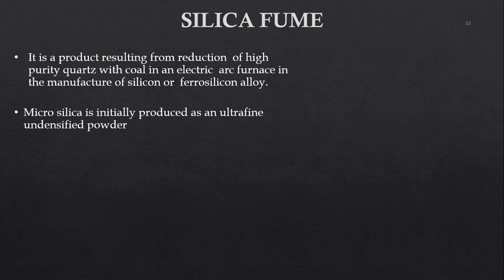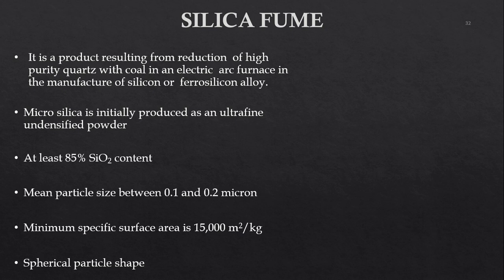Next, we have silica fume. Silica fume is another industrial byproduct. It is obtained from the reduction of high purity quartz with coal in an electric arc furnace in the manufacture of silicon or ferrosilicon alloys. So this silica fume is basically the byproduct coming out from the ferrosilicon industry, right? In the making of alloys, the byproduct silica fume is obtained, and it's very fine in nature. It has around 85% of silicon dioxide in it.